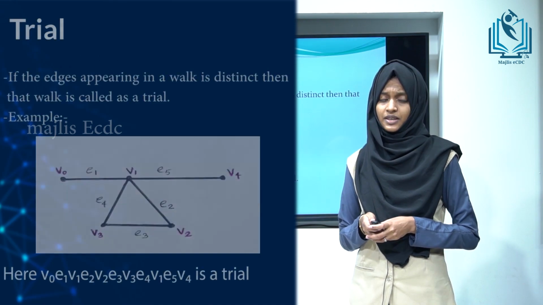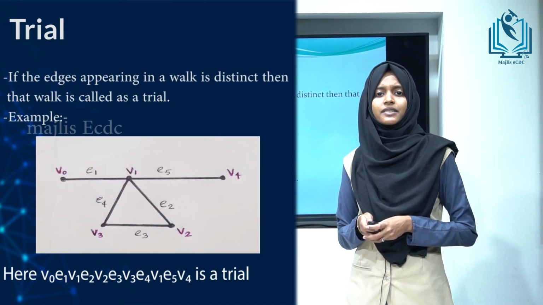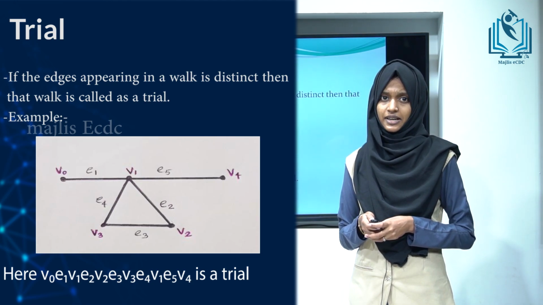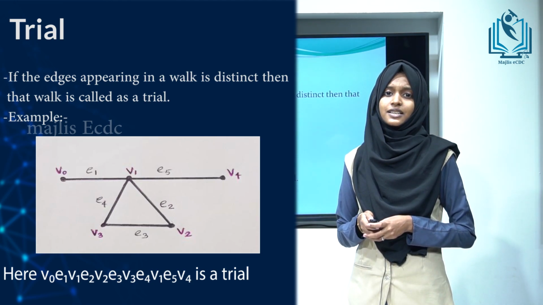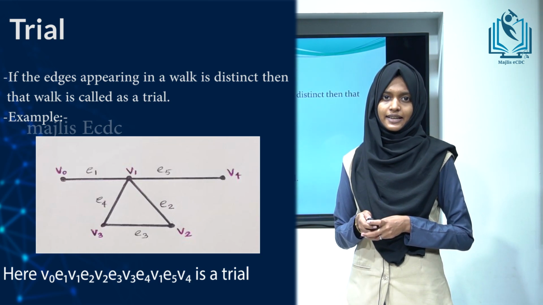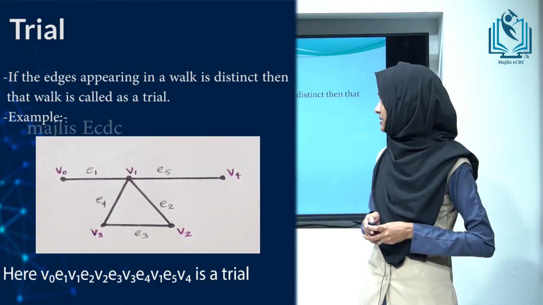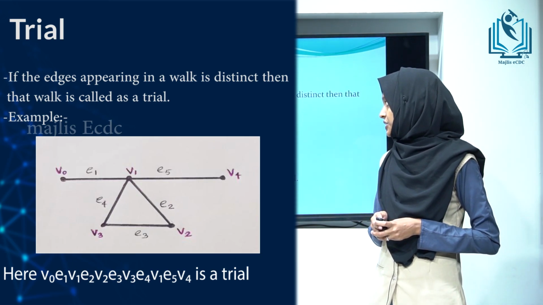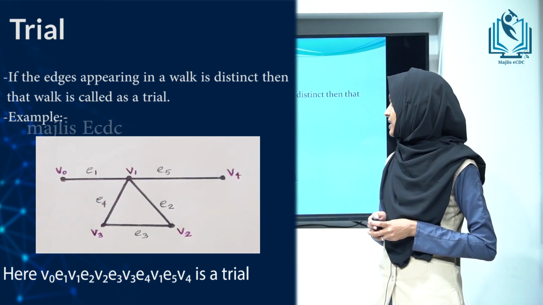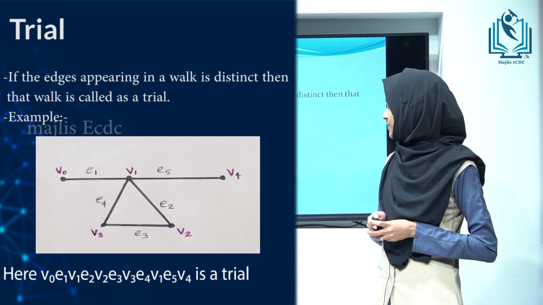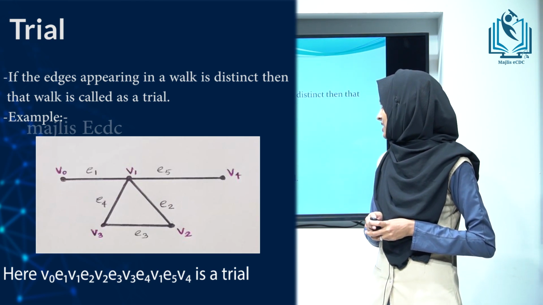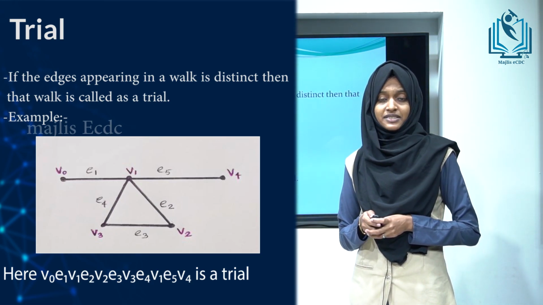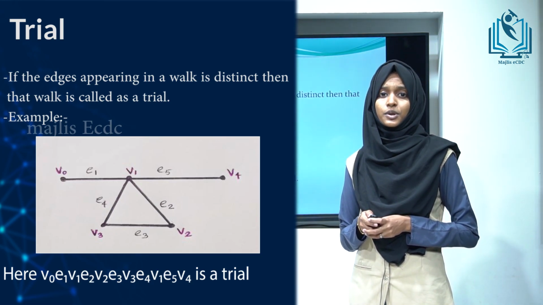Next, trail. If the edges appearing in a walk are distinct, then it is called a trail. That is, a trail is a walk with non-repeating edges. Let's see an example. Here V0, E1, V1, E2, V2, E3, V3, E4, V1, E5, V4 is a trail. In a trail, a vertex can be repeated but edges should not be repeated.